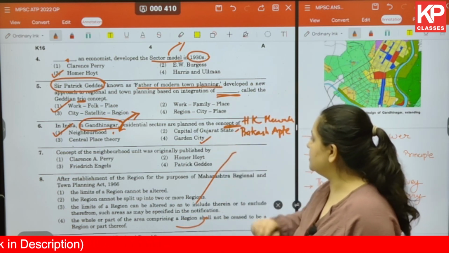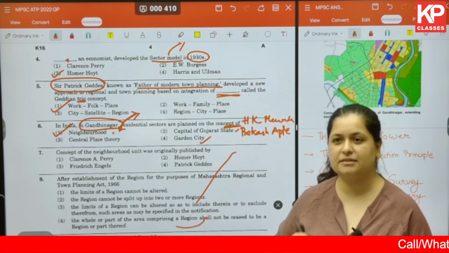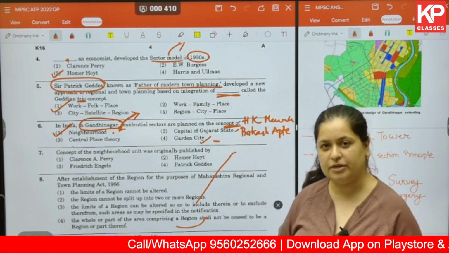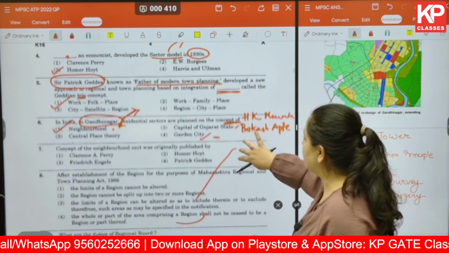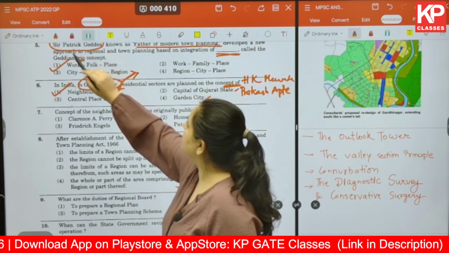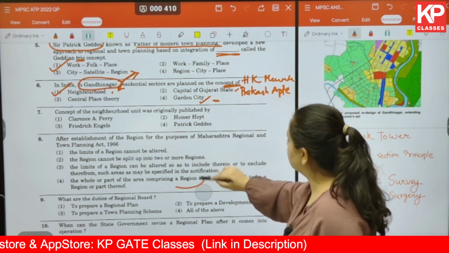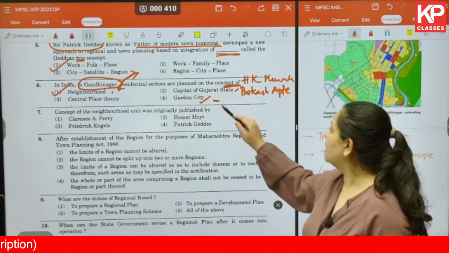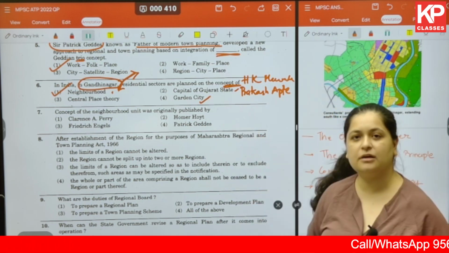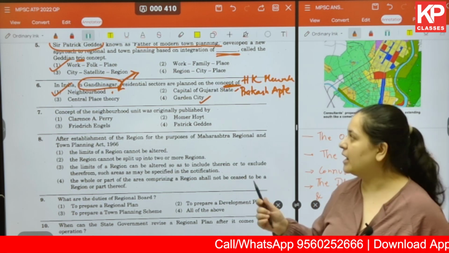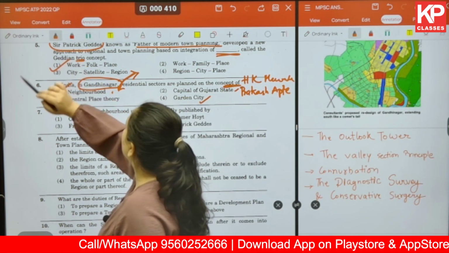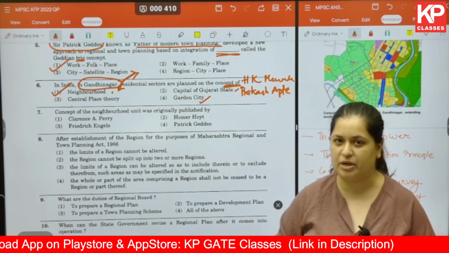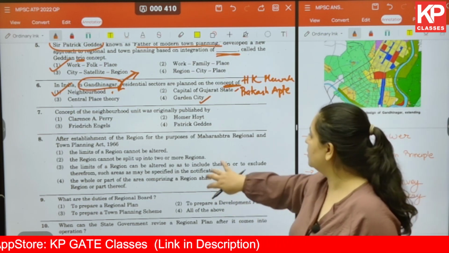Many a times direct questions are asked with respect to the city and their planners. The next thing is garden city. Who gave the concept of garden city? Please type it in the comment section. And if you know any city that is designed on this particular concept, please let us know that as well. Yes, it was given by Ebenezer Howard, and a few of the cities planned on this particular concept is Letchworth and Welwyn. Now, the homework for you can be to know the planners of Letchworth and Welwyn. So, this is the way you should always do any previous year question. You need to cover the question entirely.